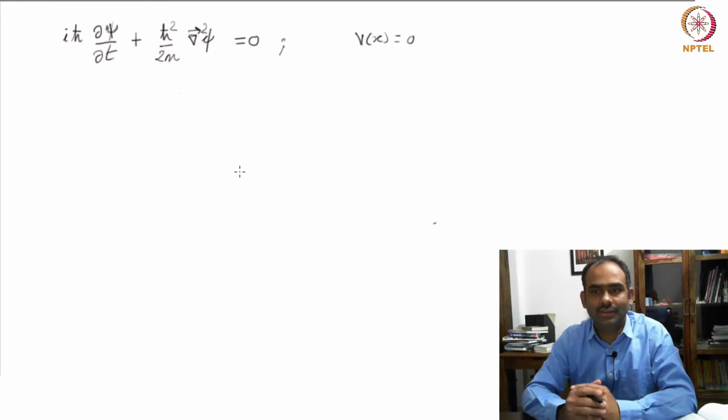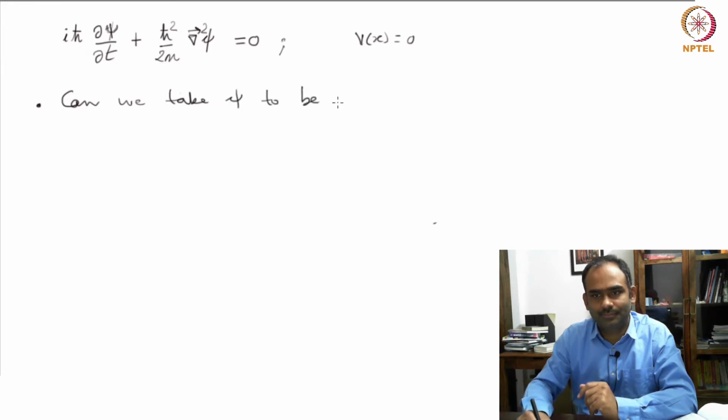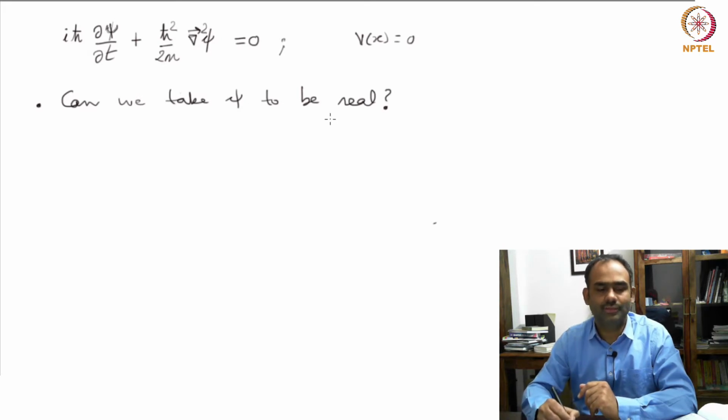So, here I have written down the Schrodinger equation. I have put the potential to be 0 here, okay. And we ask one simple question: can we take psi to be real? Do we have a freedom to take psi to be a real field?